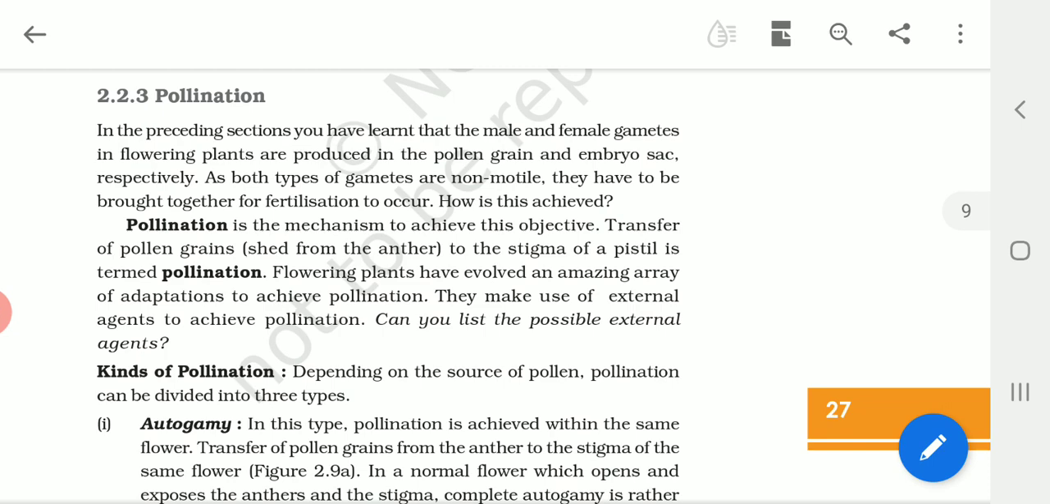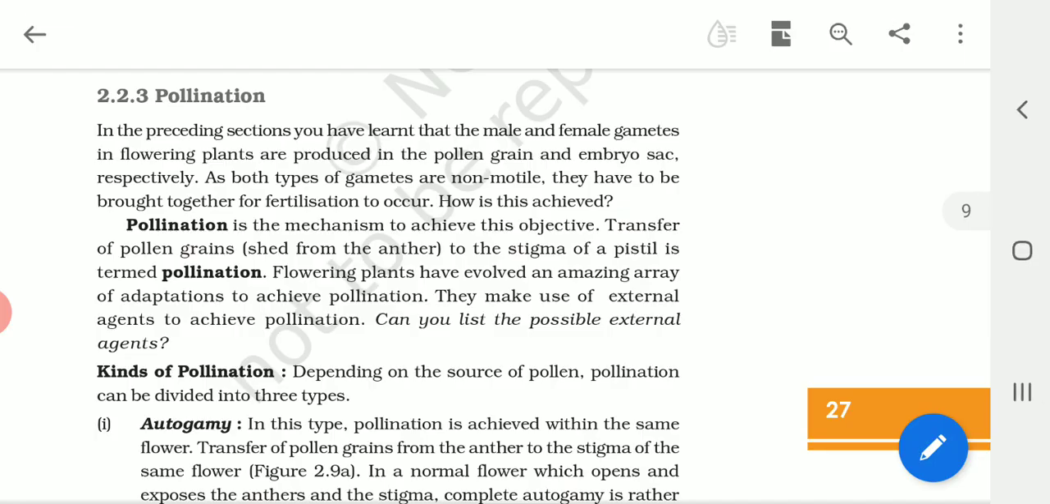Children, day before yesterday, we learnt about how the megasporangium looks, the formation of the female gametophyte, that is megasporogenesis, and of course, the differences between male gametophyte and female gametophyte. Today's topic is about pollination, right?